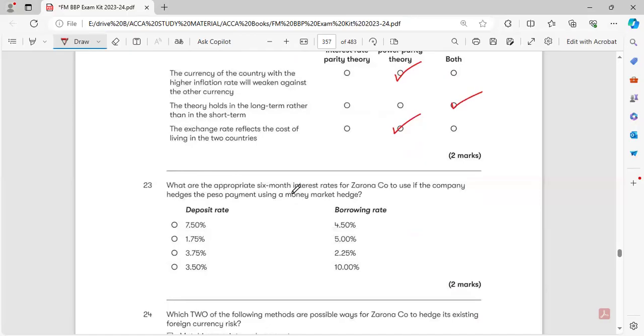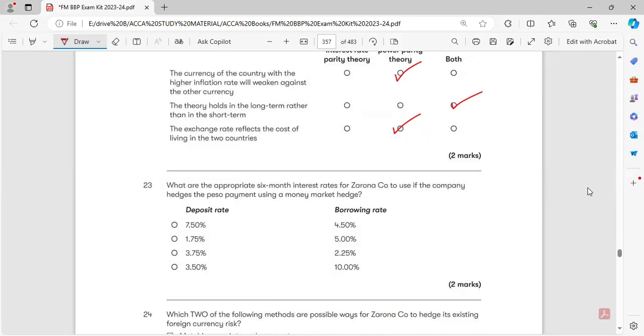Next one is, what are the appropriate 6 months rates for Zarona company to use if the company hedges the peso payment using the money market hedge? So now he's saying money market hedging. Money market hedging says now your position is a payment position. So deposit what?